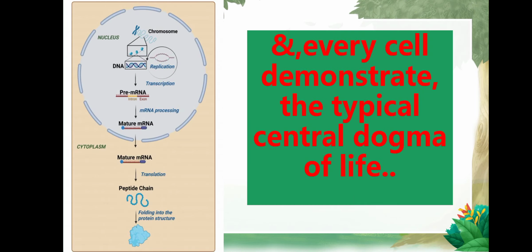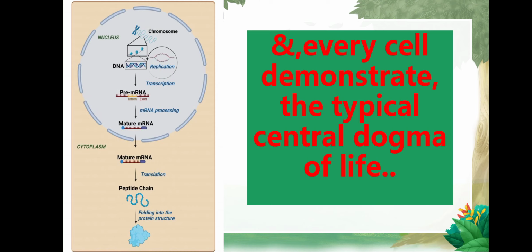Every organism has its own DNA, due to the presence of certain information inside the DNA.